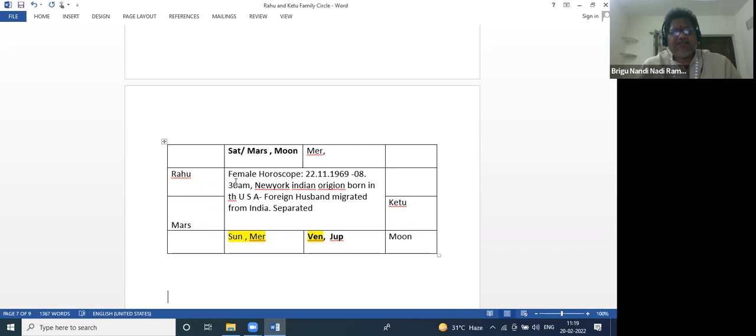This boy was also very much interested in a foreign match, and he also wanted to settle in a foreign land. So that's why the boy born in India migrated to the US, because he married a foreigner. Here you see, this is the horoscope of the woman, and here Mars is actually out of the Rahu Ketu family circle.